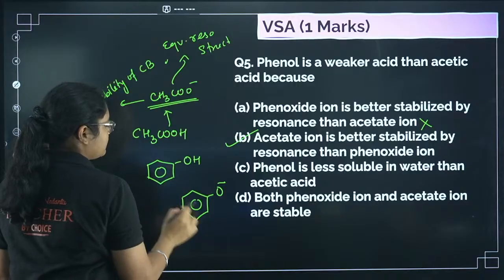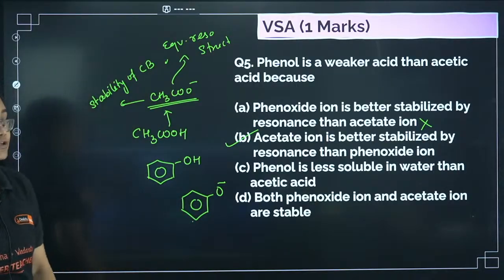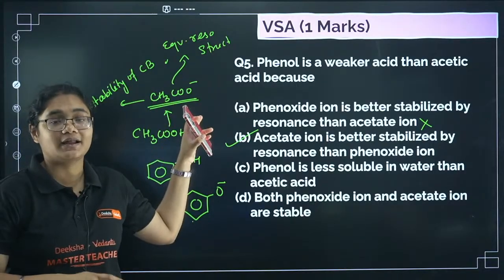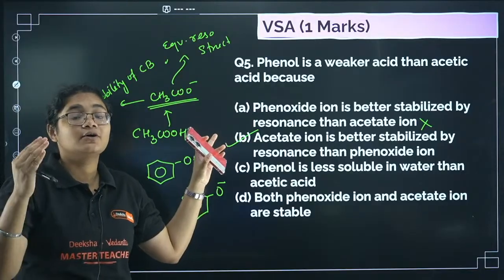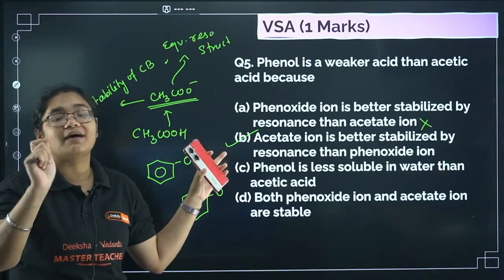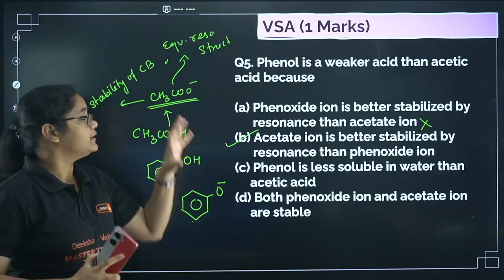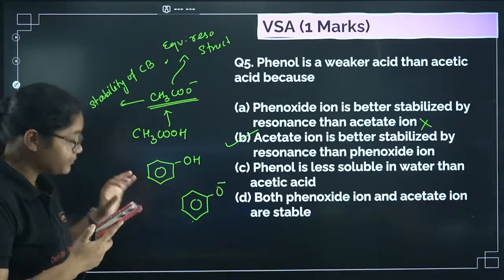Okay. Phenoxide ion has more resonating structures than acetate ion, but acetate ion has what type of structures? Equivalent resonating structures, which is why it is more stable. Okay. Yes.